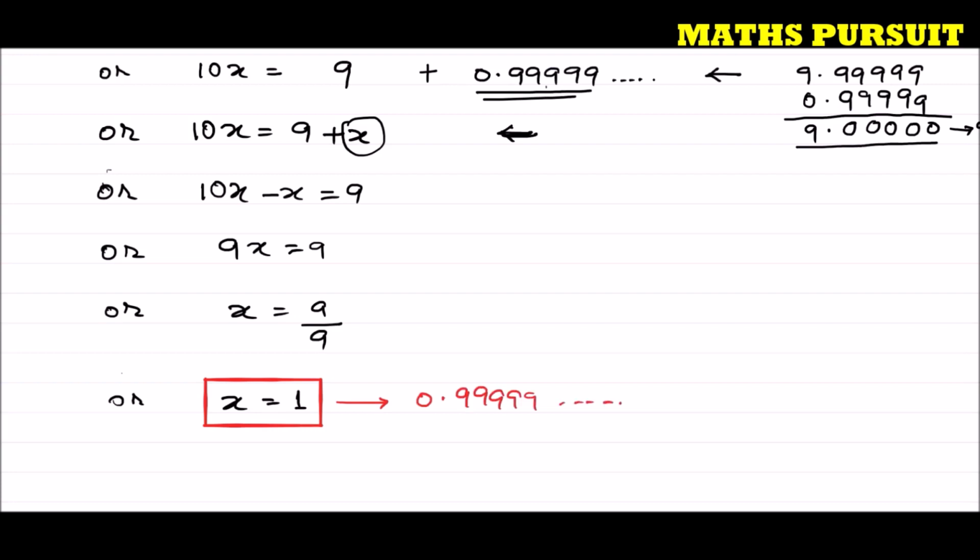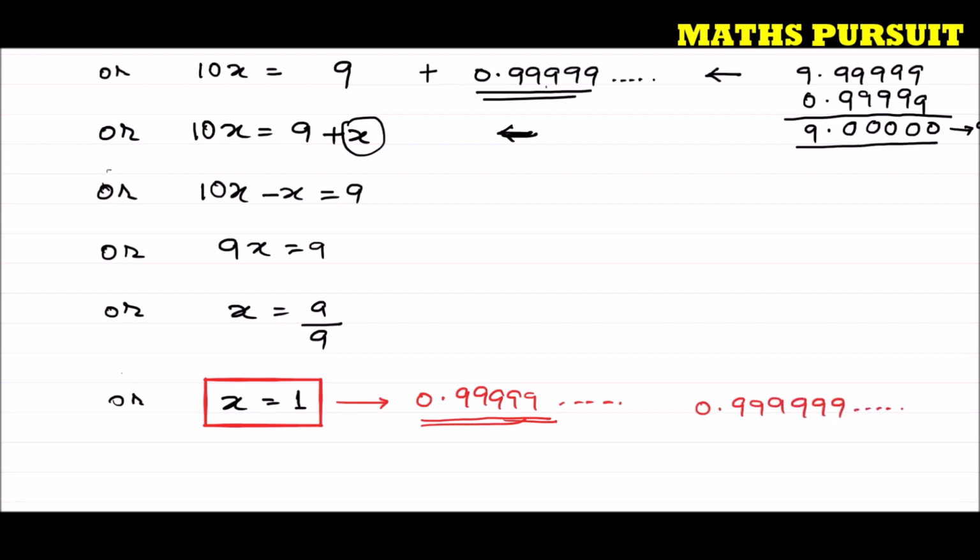Now guys, the question has asked us, are we surprised with the answer? Yes, we are surprised. Why? Because we started with 0.9999 and we got 1. But 0.9999 is nothing but similar to 1.